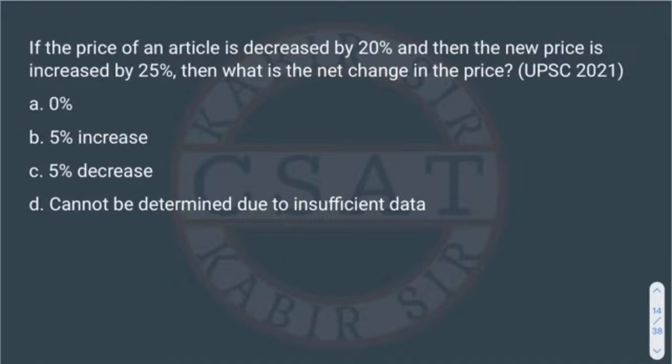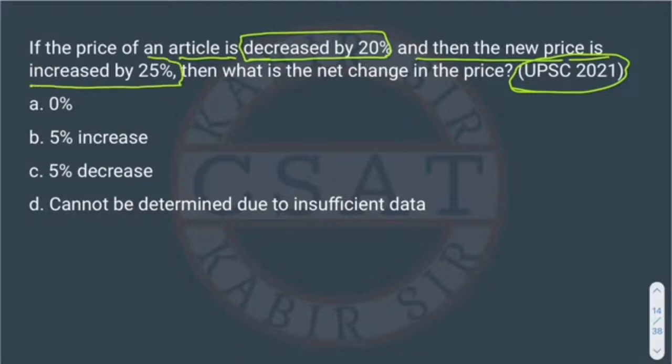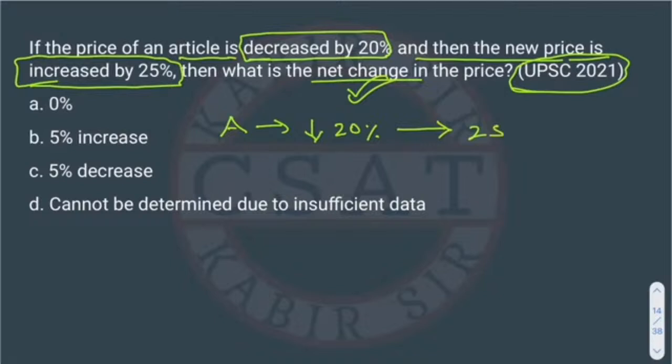This is another question of percentage asked in UPSC 2021. So what's the question? If the price of an article is decreased by 20% and then the new price is increased by 25%, then what is the net change? So he is asking the net change. Suppose there is an item, apples, right? Initially its price got decreased by 20%. And later the price of apple increased by 25%. So what is the final price, right?